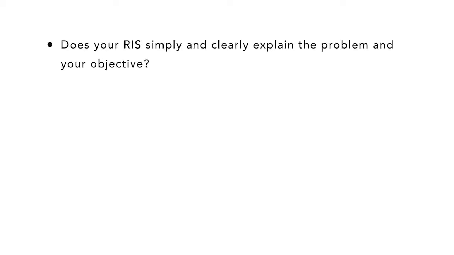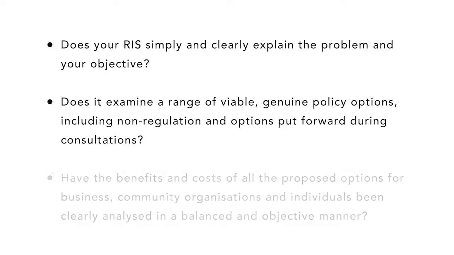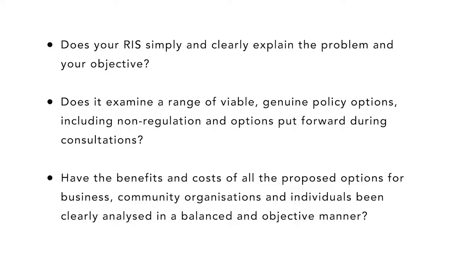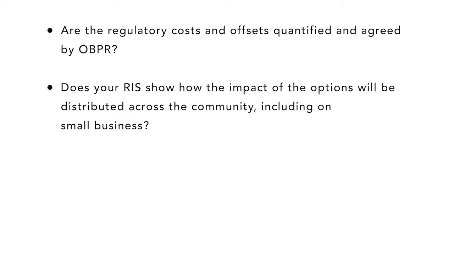Does your RIS simply and clearly explain the problem and your objective? Does it examine a range of viable, genuine policy options, including non-regulation and options put forward during consultations? Have the benefits and costs of all the proposed options for business, community organisations and individuals been clearly analysed in a balanced and objective manner? Are the regulatory costs and offsets quantified and agreed by OBPR? Does the RIS show how the impact of the options will be distributed across the community, including on small business?